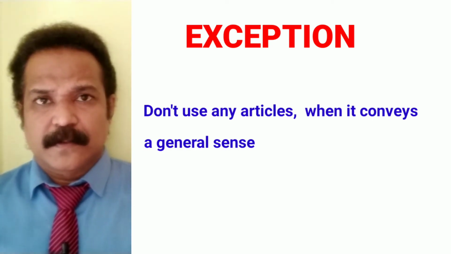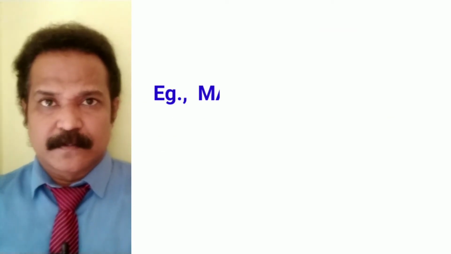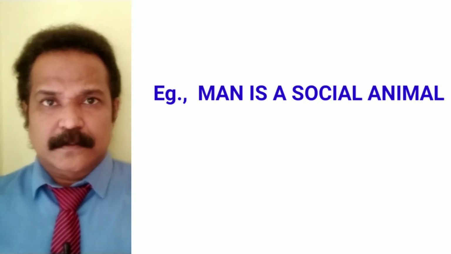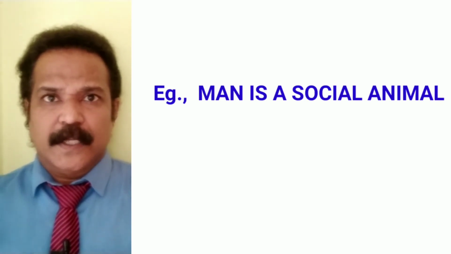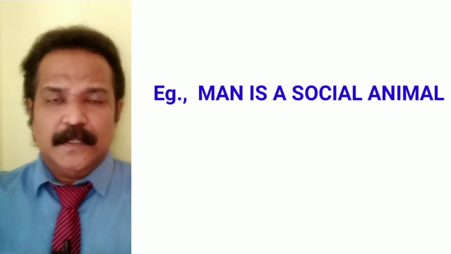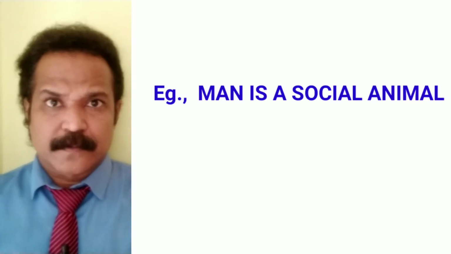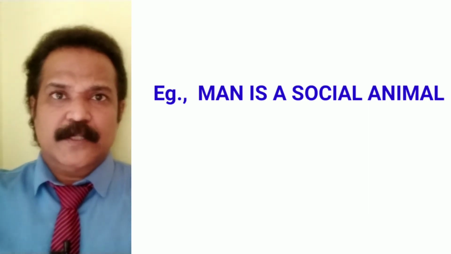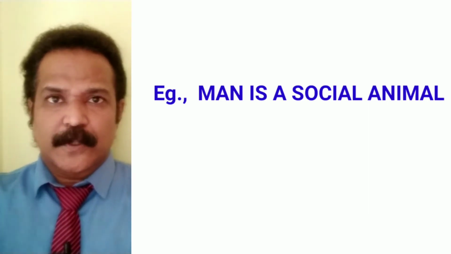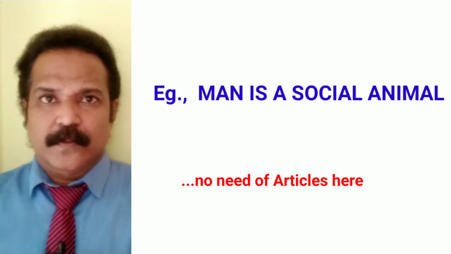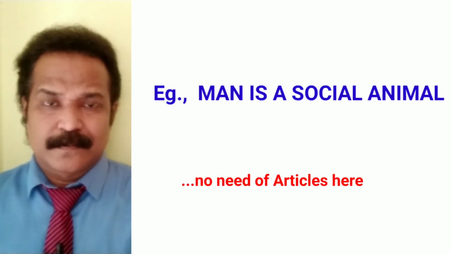For example, "Man is a social animal." Here man stands for man, woman, children, all the genders and all the ages. It's a general, very wide perspective of the complete human mankind. So here we say "Man is a social animal." You don't use a, an, or the.